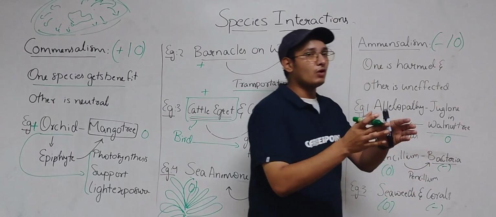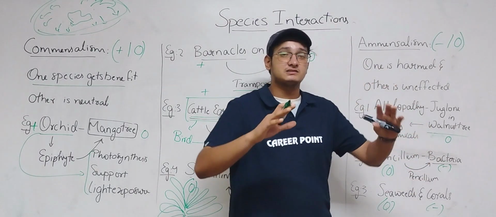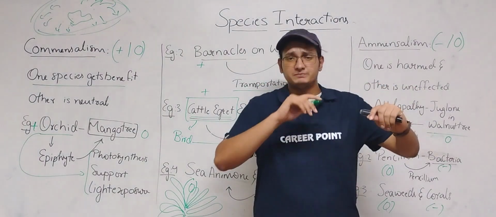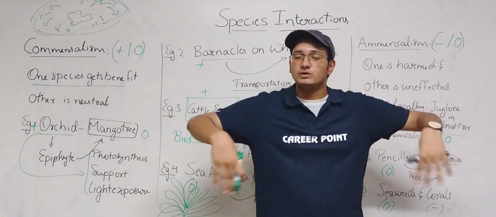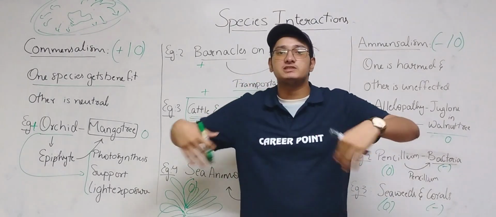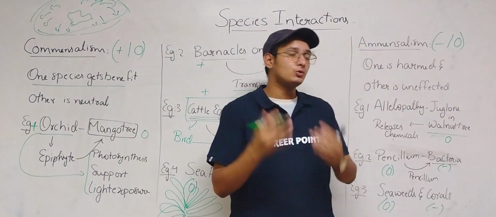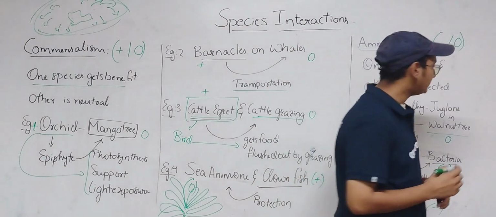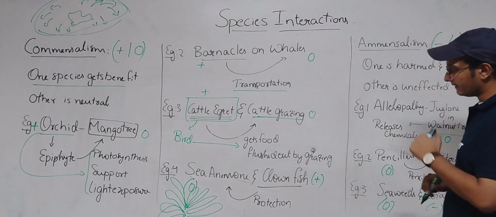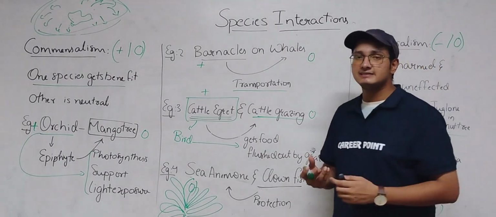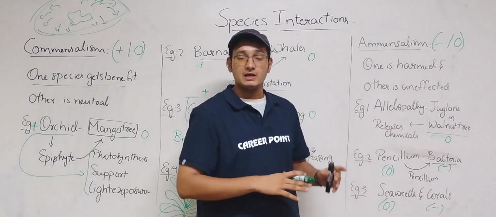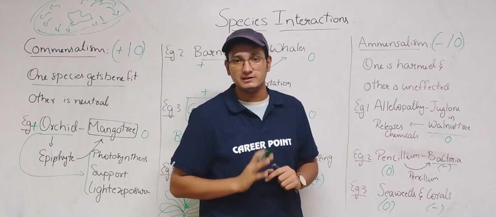The walnut tree: when a walnut tree is present, it releases certain chemicals and enzymes which won't let any other tree grow near its surroundings. So there is a negative effect on those trees in the surroundings, but there is no use for the walnut tree. So here it is an amensalism interaction. And then we have Penicillium and bacteria. The Penicillium fungus releases penicillin and kills the bacteria. So there is a negative effect for the bacteria, but there is no use for the fungus Penicillium.